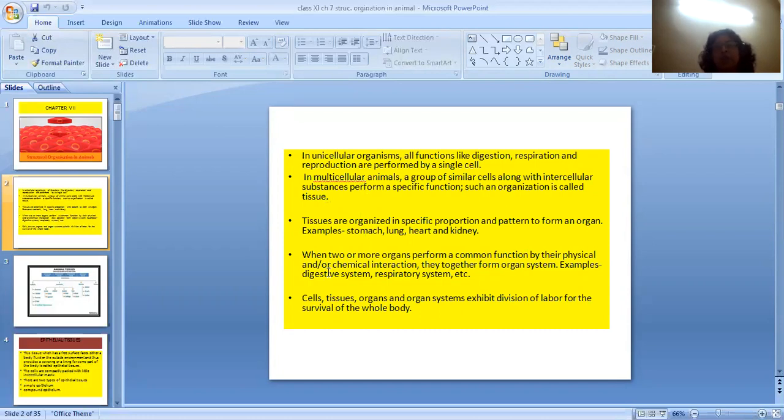And when two or more organs perform a common function by their physical or chemical interaction, they together form an organ system. For example, digestive system, respiratory system, and so on. So cell, tissue, organs, and organ system exhibit what? A division of labor in the multicellular organism.